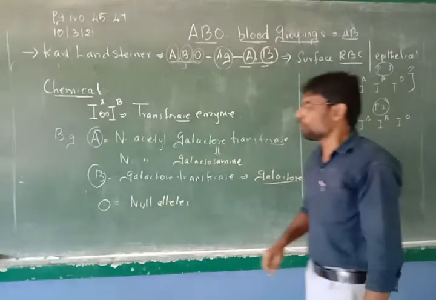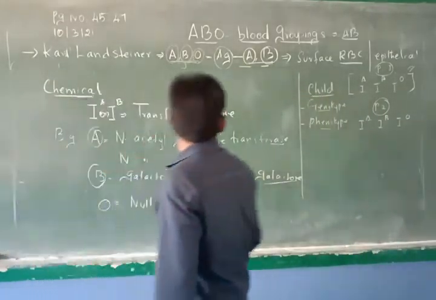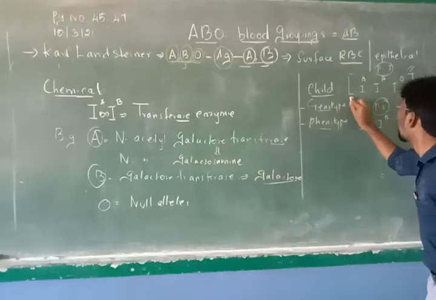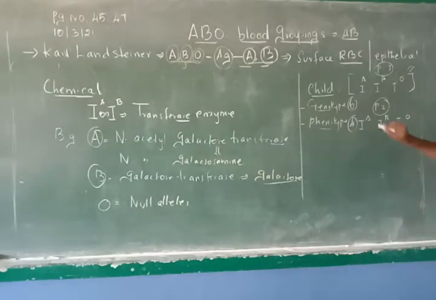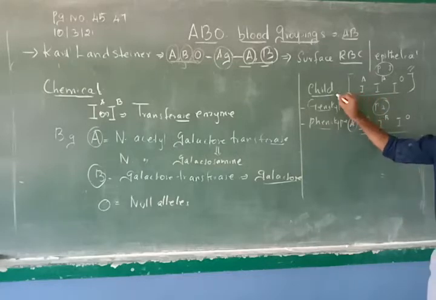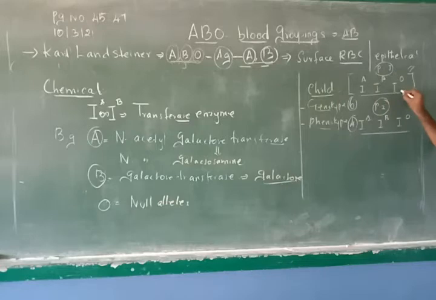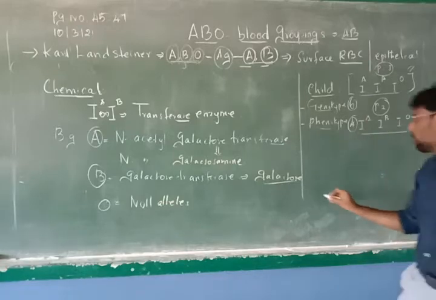So naturally you will find 6 genotypes and 4 possible phenotypes. If a child receives one of these alleles from each parent, what will be the genotype and what will be the phenotype? That we will study now.